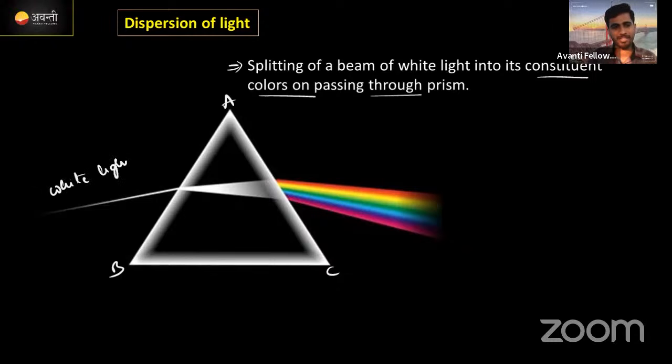White light. Does white light exist in nature? I have a question. Is white light really present in our nature? Let me know. No. Actually, the main source of light we receive is the sun.